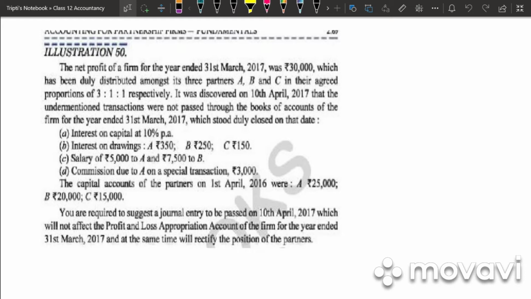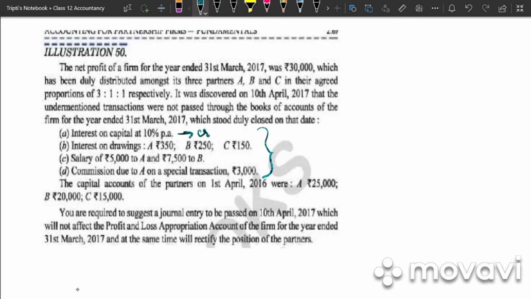You are requested to suggest a journal entry to be passed on 10th April 2017, which will not affect the profit and loss appropriation account for the year ended 31st March 2017 and at the same time rectify the position. So till now we were doing only those problems in which there was one entry that was omitted. But in this problem there are four entries that have been omitted, that is interest on capital, interest on drawings, salary, commission. So interest on drawings is always a credit balance.